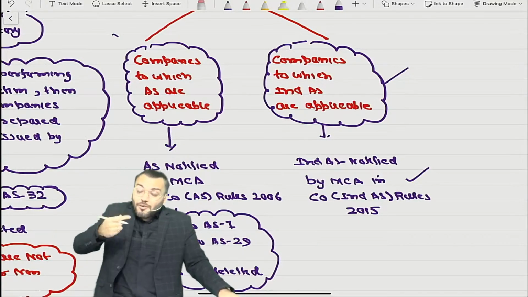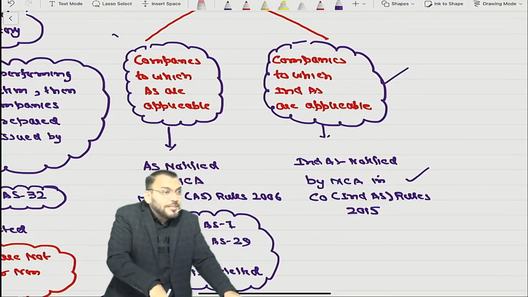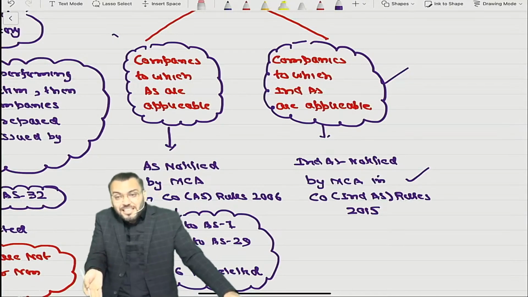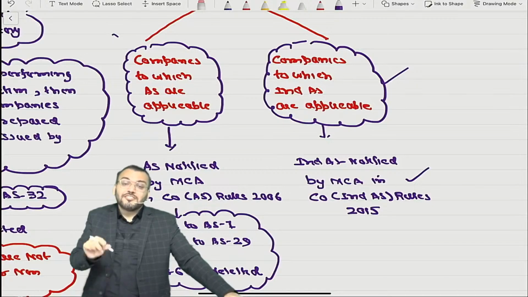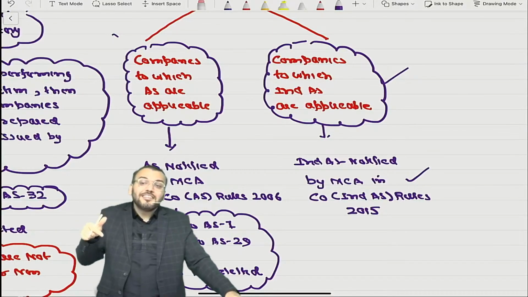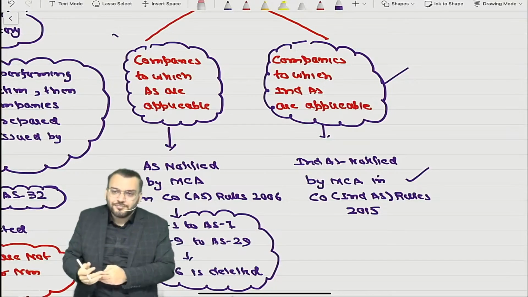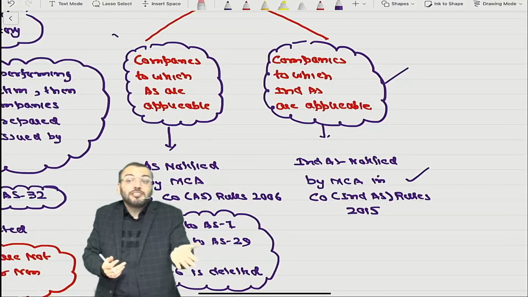Understood? It means now we need to understand for which companies Ind AS will be applicable. For the balance companies, AS will be applicable. So this 2015 rule has given a roadmap for the application of Ind AS in India. It was in a phased manner, because if I say it is immediately applicable to these companies, they will not adopt it.